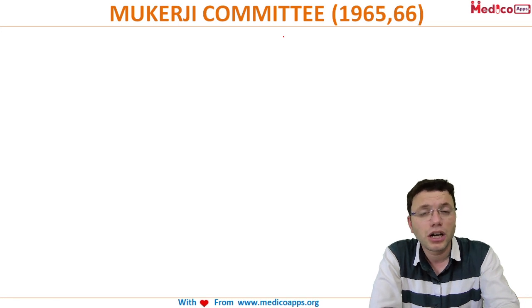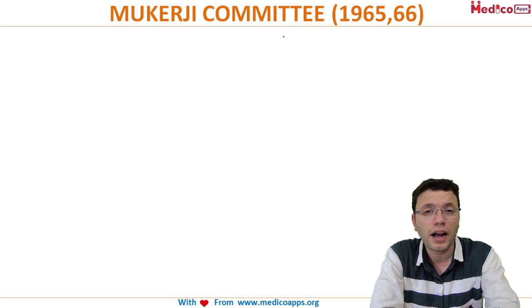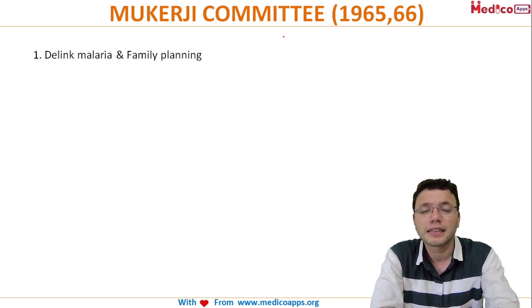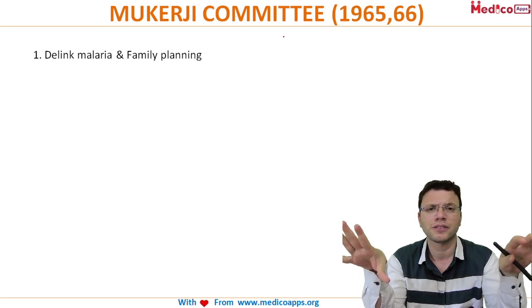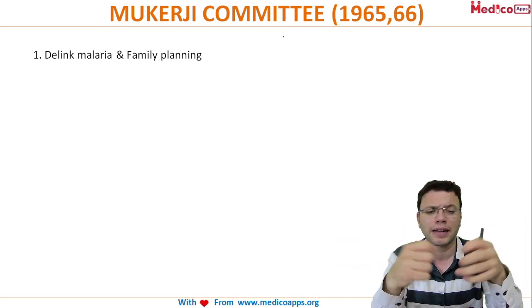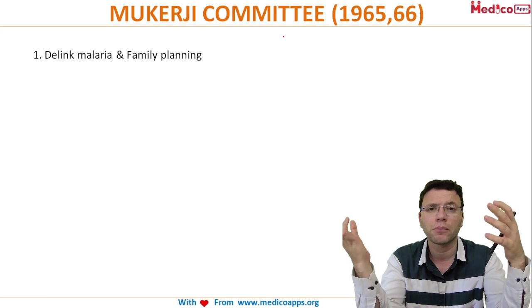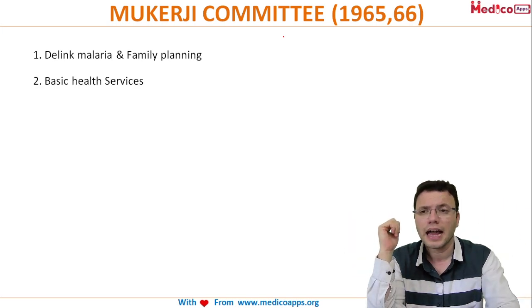Then came the Mukerji committee, 1965 to 66. He said we need to separate family planning and the malaria service. All were in one place and we were having a difficult time controlling both, so he delinked them and said basic health services should be put forth.